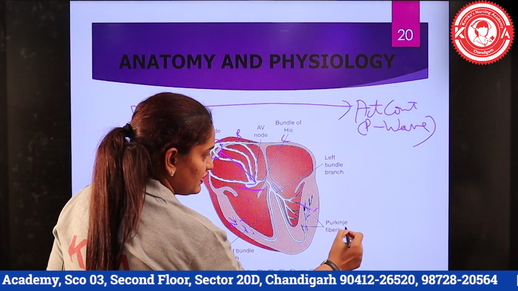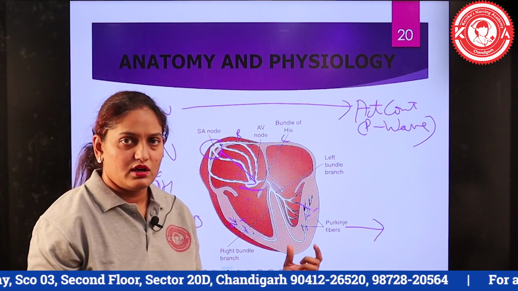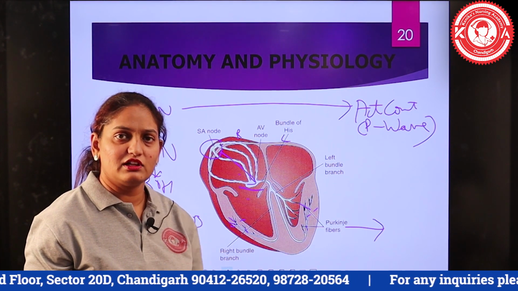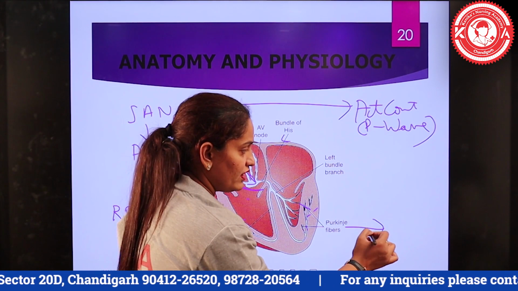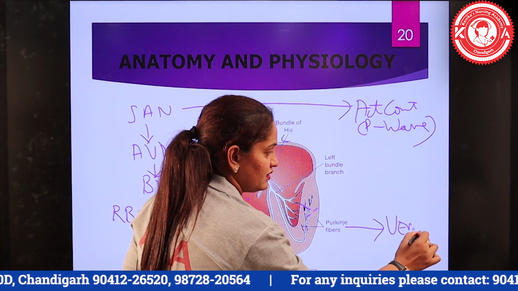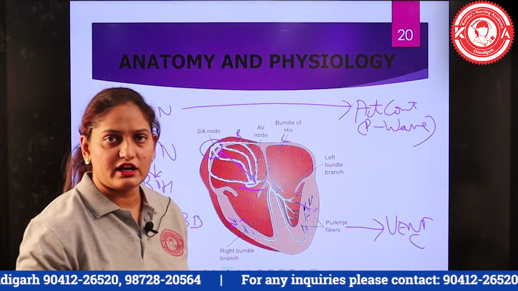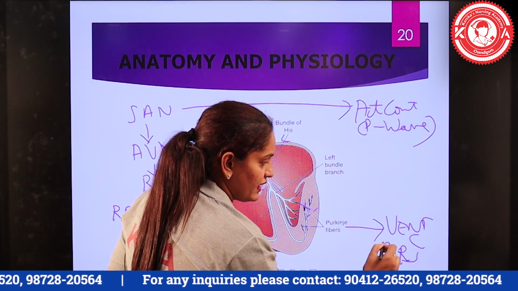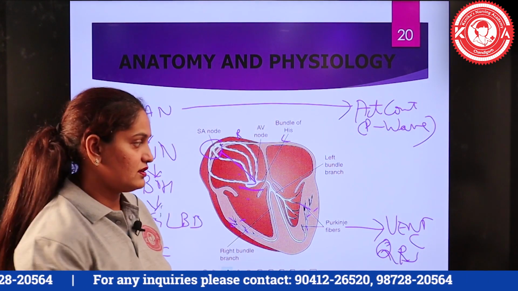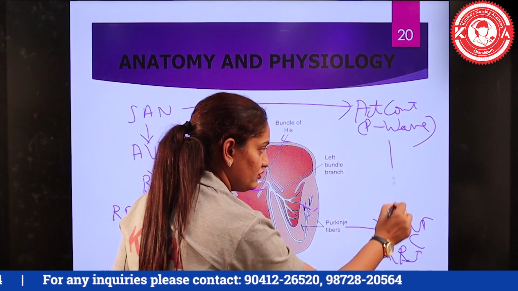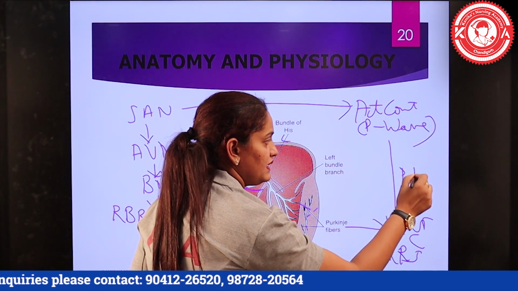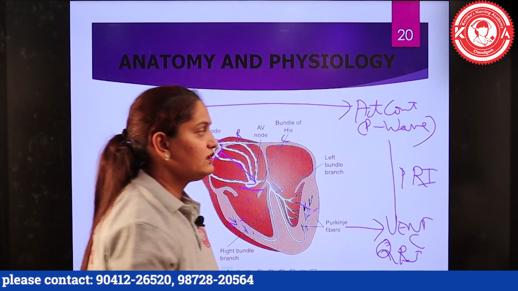Same way, when the Purkinje fibers get excited by the electrical impulse which has reached them, the ventricular contraction will take place, and it is manifested on the ECG by the QRS complex, and the time between atrial and ventricular contraction is known as the PR interval.